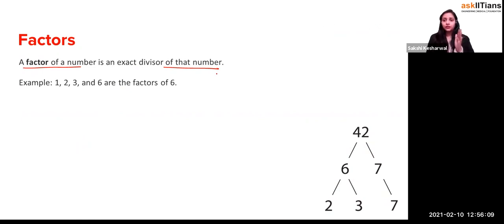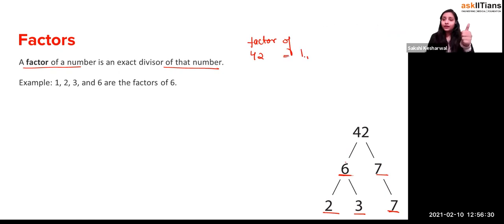Let us suppose I give you a number like 42, right? So 42 has factors 6 and 7. And 6 can be further factorized into 2 into 3, and 7 stays 7. So let's count out the factors of, for example, 42. Factors of 42 will be what, beta?